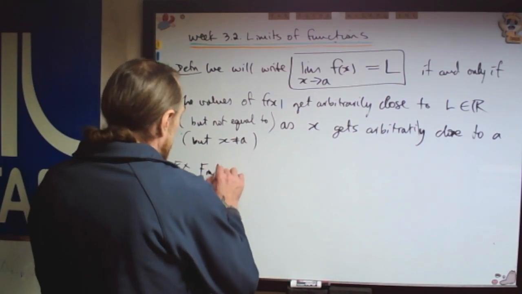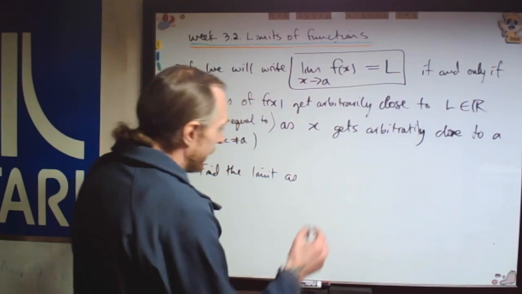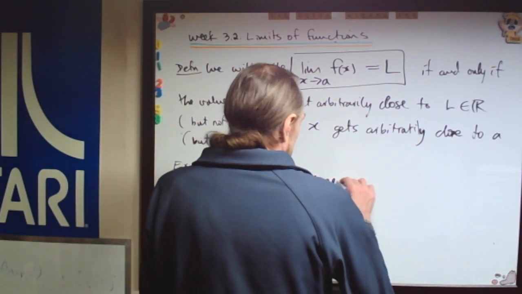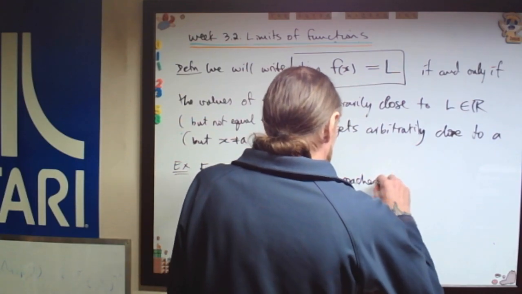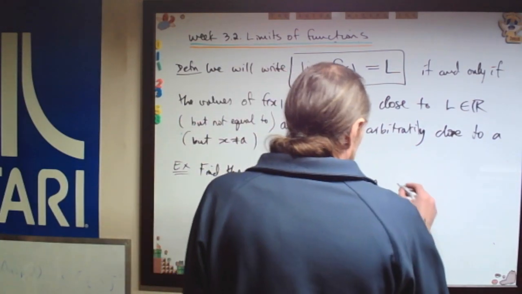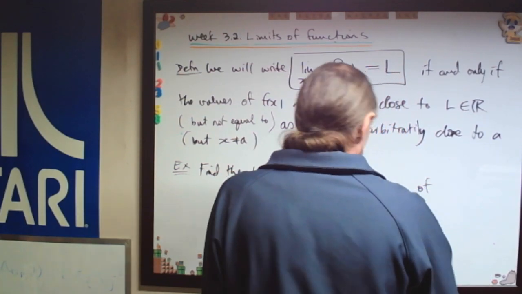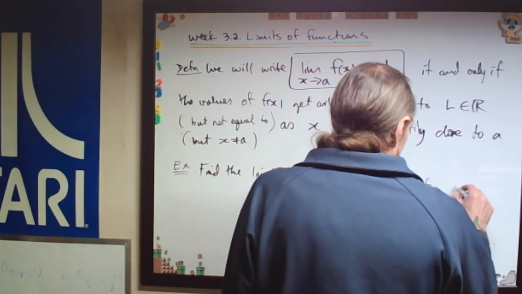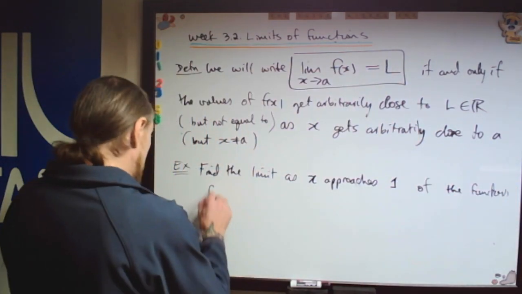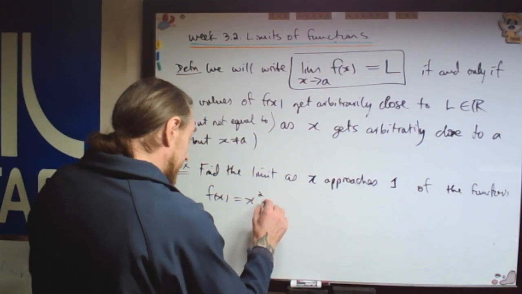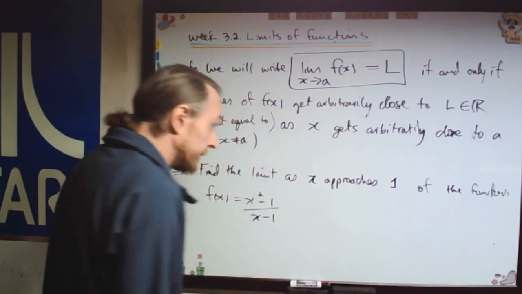As an example, let's find the limit as x approaches, let's say 3, of, let's do 1, I'll make it an easy one, of the function f of x equals x squared minus 1 over x minus 1.